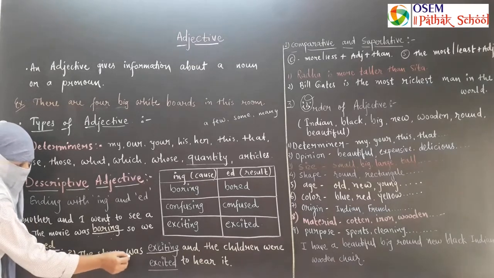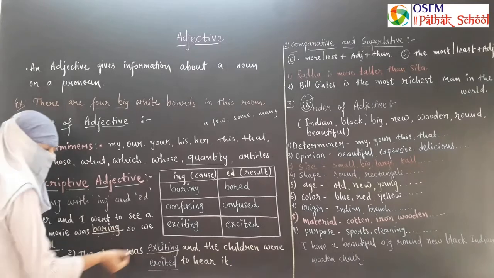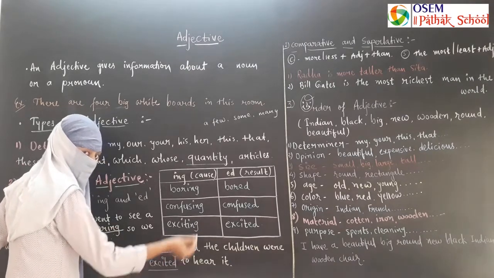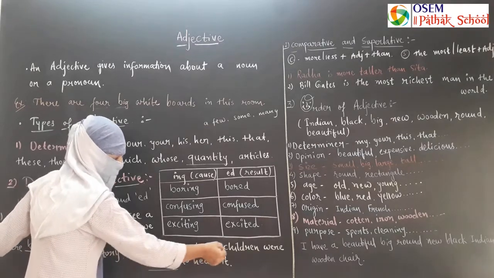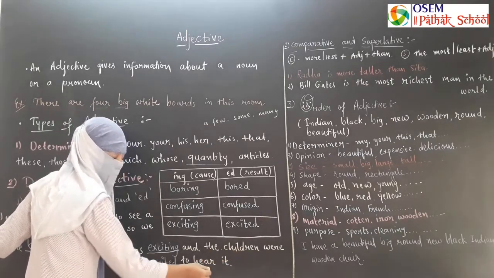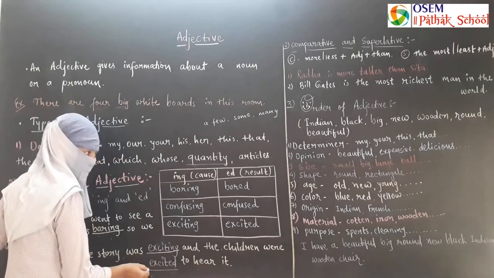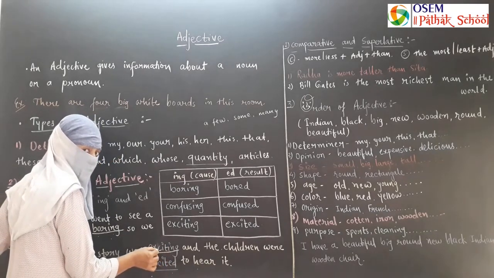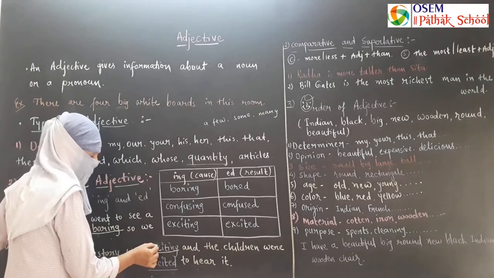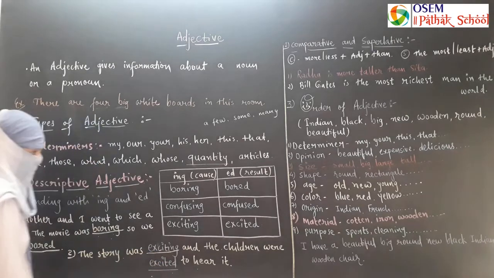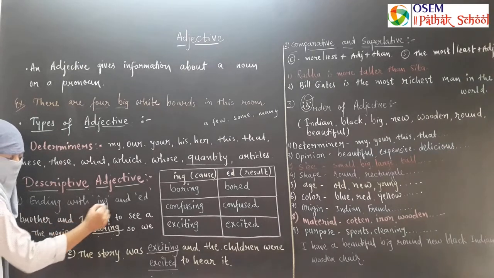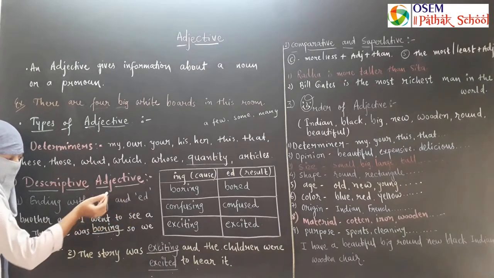Second sentence. The story was... how was the story? Exciting. What is the result of exciting? And the children were excited to hear it. Excited shows result and exciting shows reason, cause. So I hope you can understand when the verb ends with ing and ed.